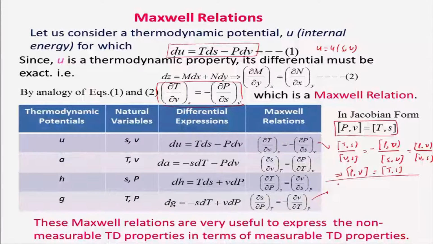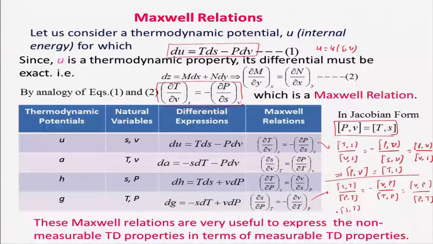I can write down Jacobian (S,T) over (P,T) equal to minus Jacobian (V,P) over (T,P). Similarly, I can write this as (V,P) over (P,T), and the negative sign has gone.